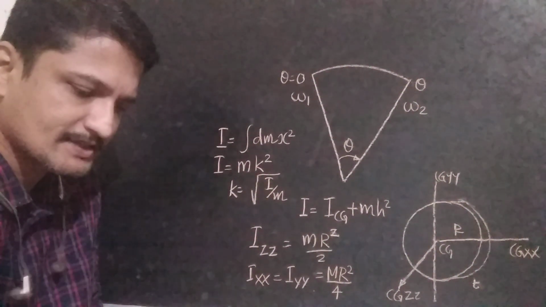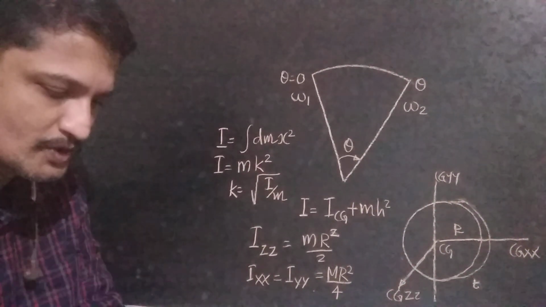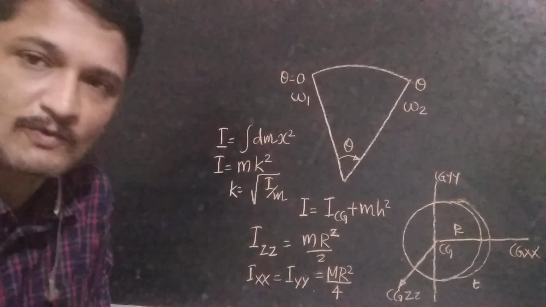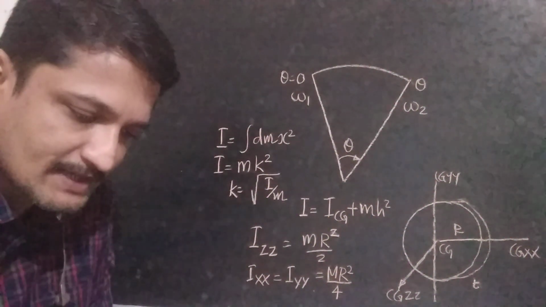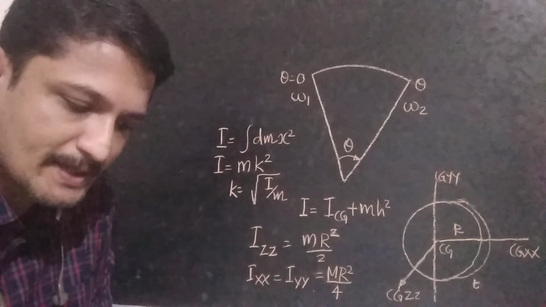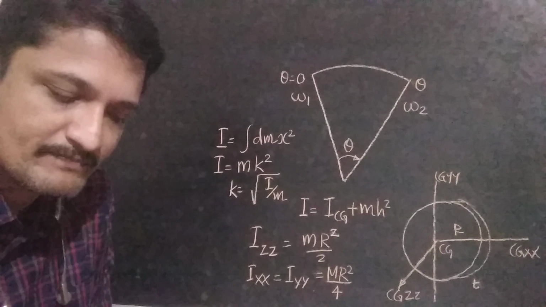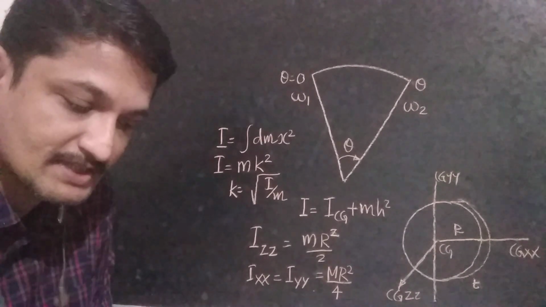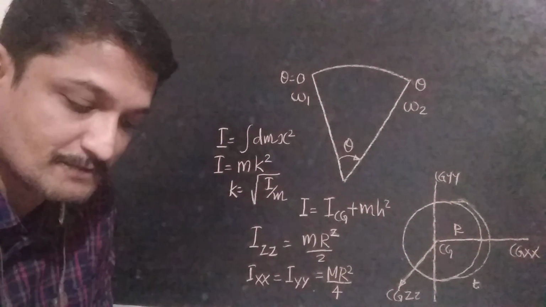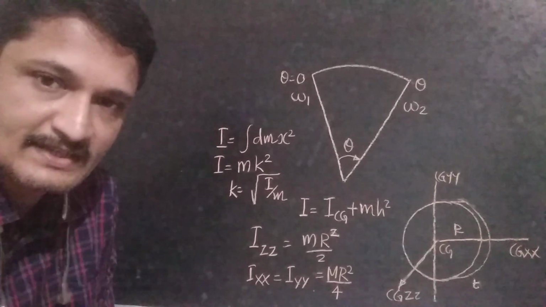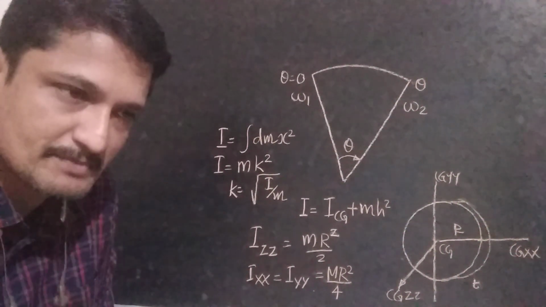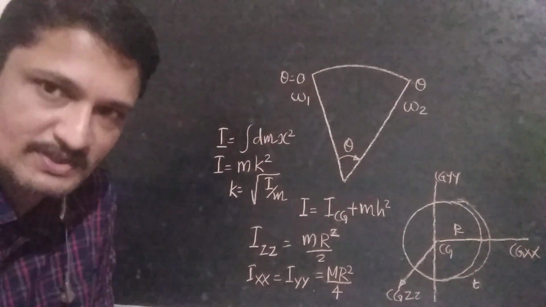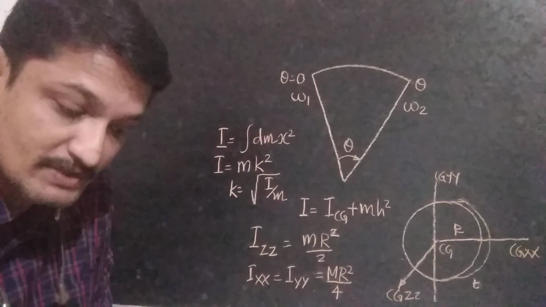Okay, next we move to the work energy principle, or work energy equation of rotation.